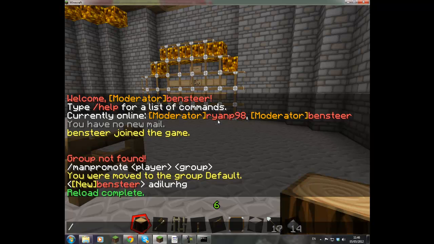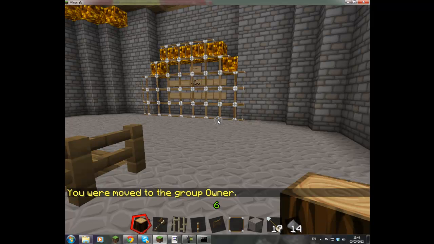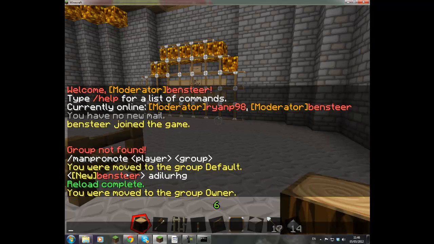Okay, so here are the commands in game and on the console. On the console, you don't have to use the /, obviously. Okay, so man promote, player's name, to the group. Okay, that's pretty simple. Then you have demote, so you can promote them from an owner to a much lower class and everything.